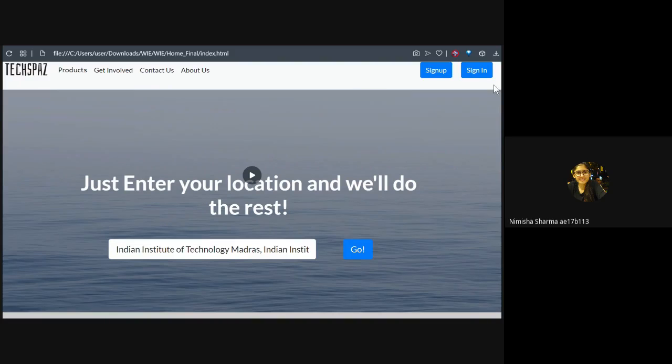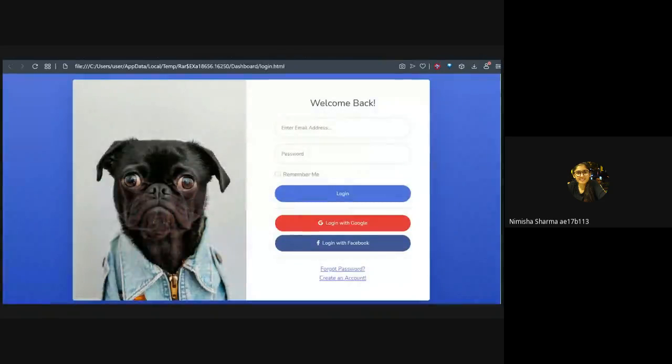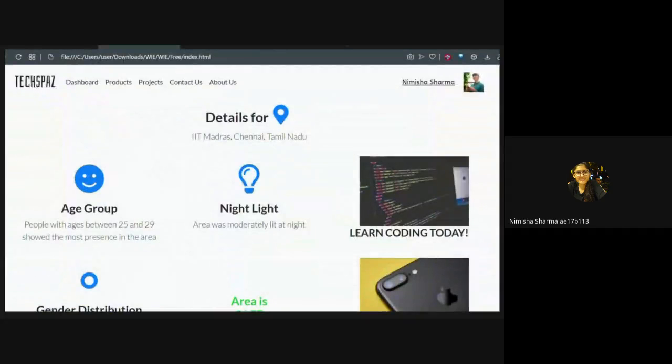You can only show the results when you sign in. Registering on the platform is very easy and a one-step process. Registering does not remove the ads but gives you an option to save your results and access your dashboard. Also, you can engage in the open science projects after registering.